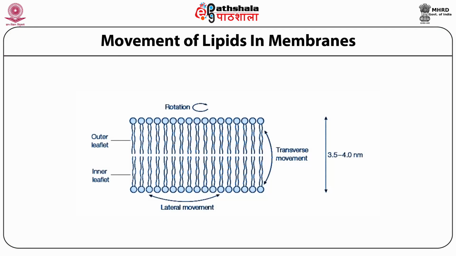In bilayers, lipids are generally free to move around. The rotational movement and lateral movements are not disallowed. However, the transverse movement, which is generally described as flip-flop movement, is highly restricted. These various kinds of movements are shown in this slide.